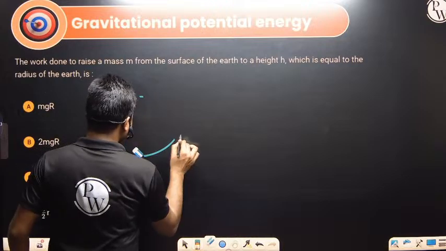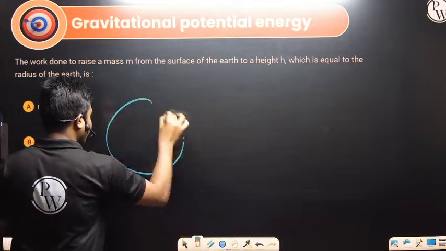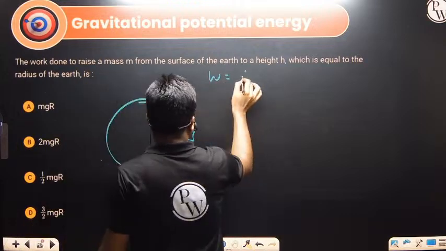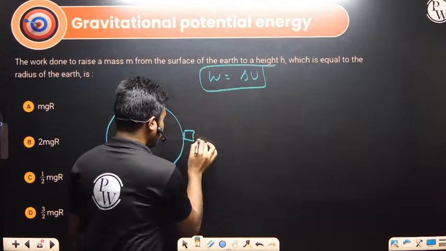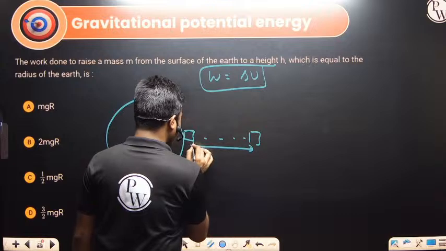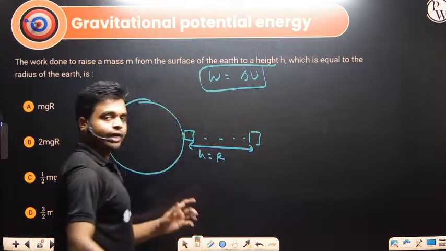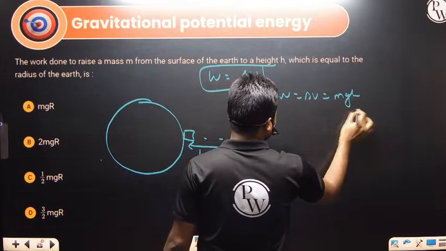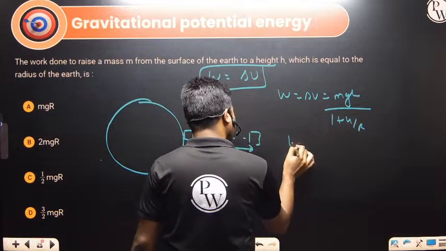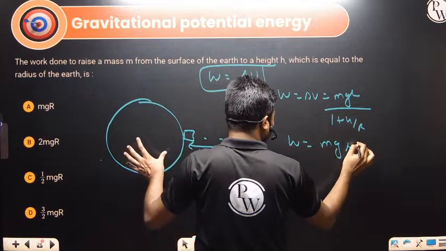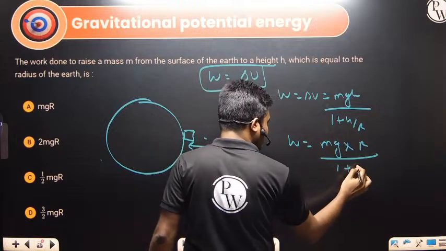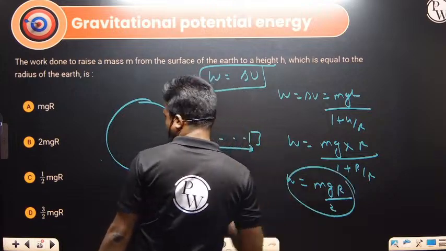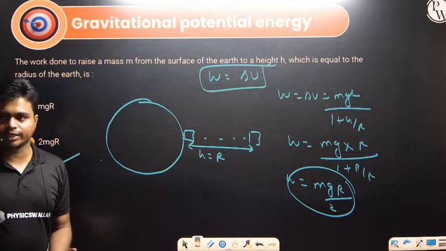If we are doing the work slowly, we can write work done equals delta U. This particular point mass is taken to some height h. How much work have we done? H equals r. So in this case we can write work done equals delta U, and delta U is mgh divided by 1 plus h by r. Put the values, that's it. So mg into h. What is h? H is r, where r is the radius of the earth. 1 plus r by r. So what we got is mgr divided by 2. The answer is option C, that is mgr divided by 2.